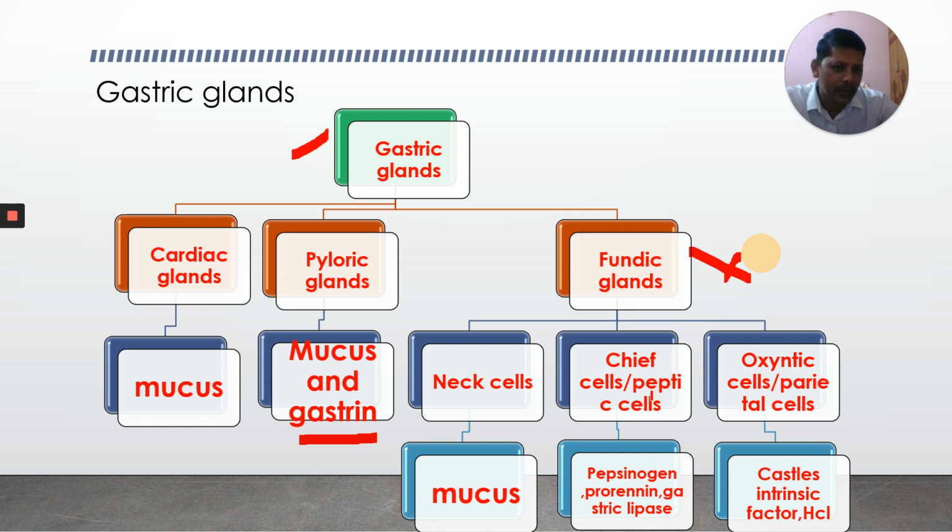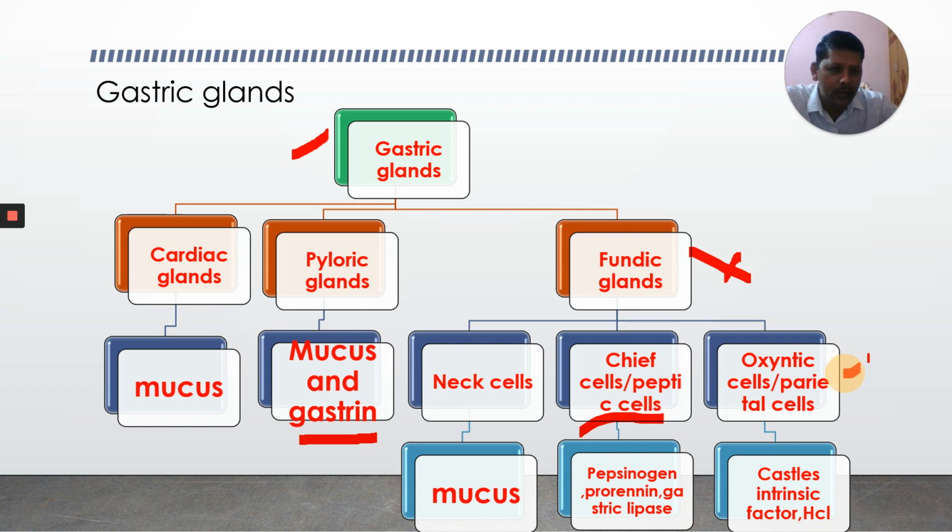Next, chief cells or peptic cells. These cells are very important, and they produce proenzymes: pepsinogen, prorenin, and gastric lipase. Saliva has salivary lipase, the lingual lipase. Here there is gastric lipase. You will be learning more lipases later.